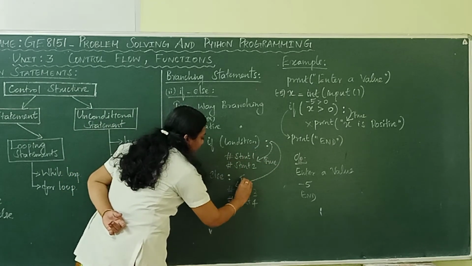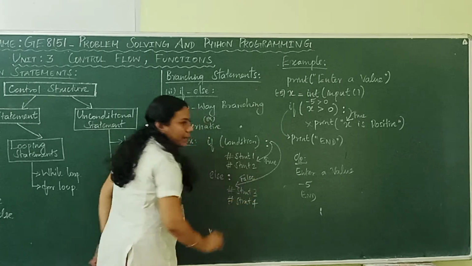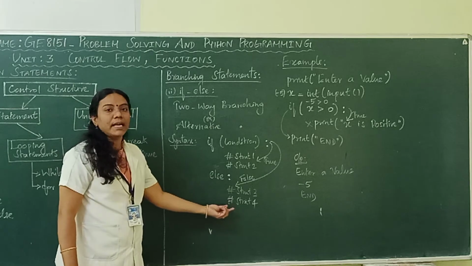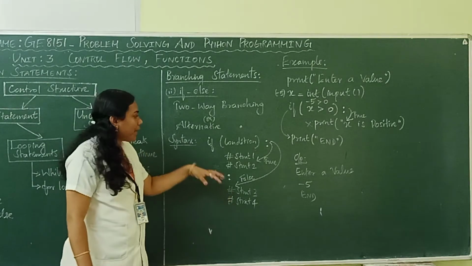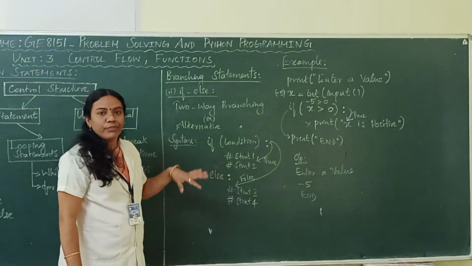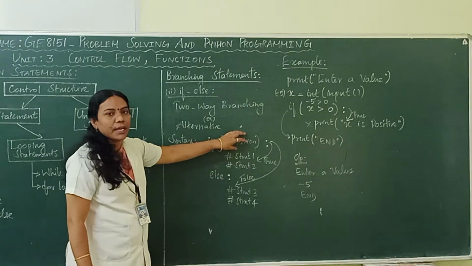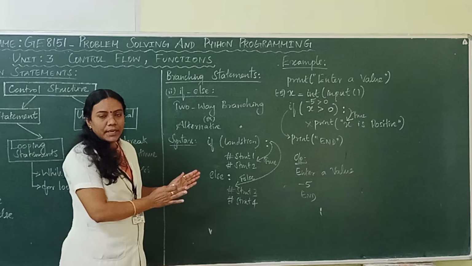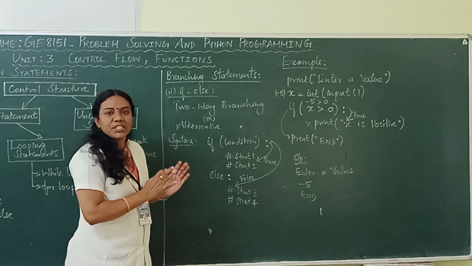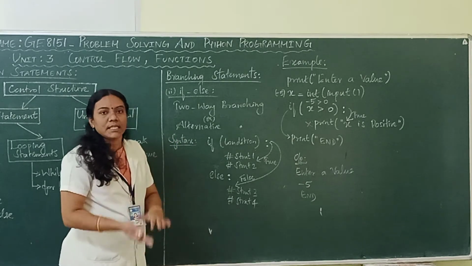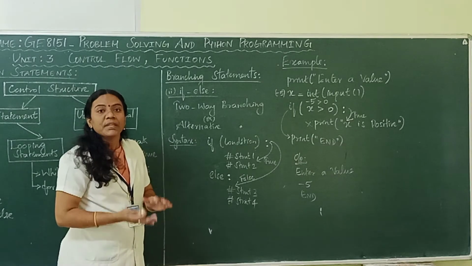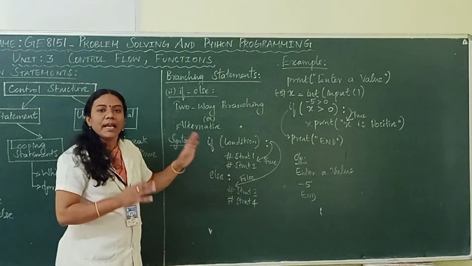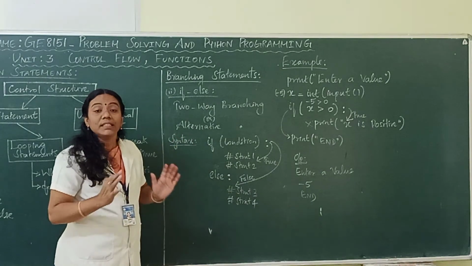The statements present under else will get executed. So in two-way branching, based on a condition, if it is true, some set of statements will get executed. If the same condition is false, some other statements present under the else part will get executed.